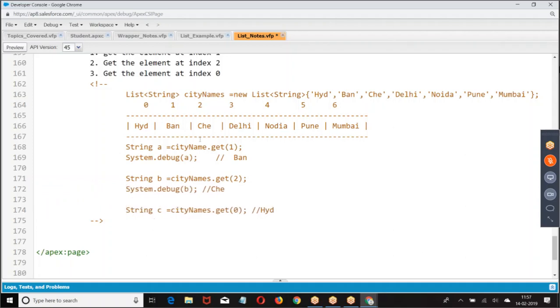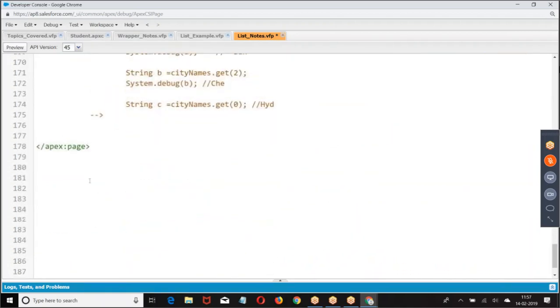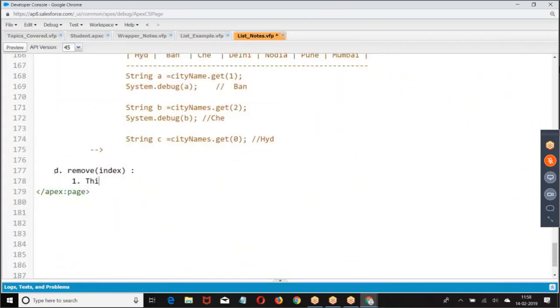Remove the element. In the list of elements, I don't want to get, I want to remove. Remove of index.